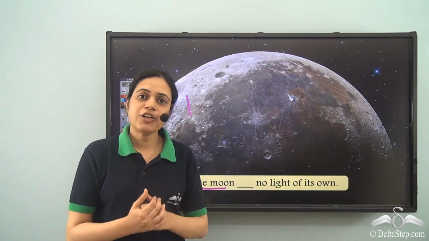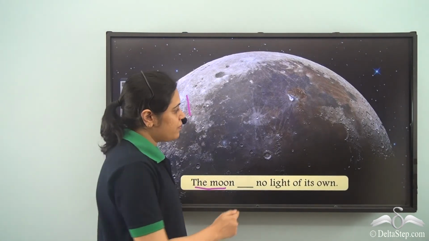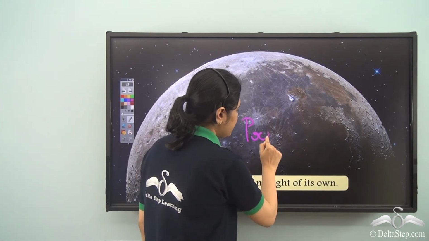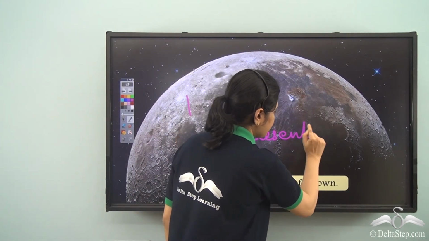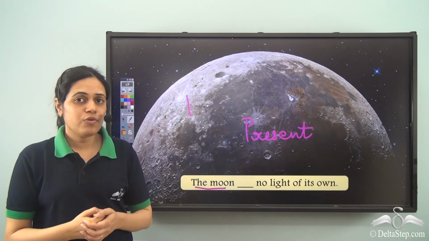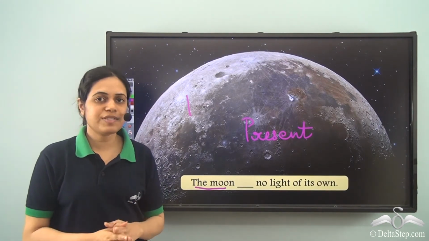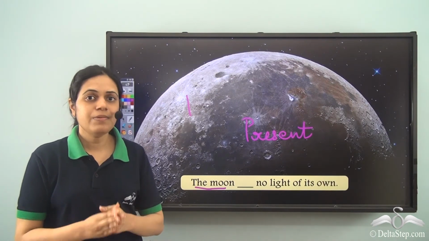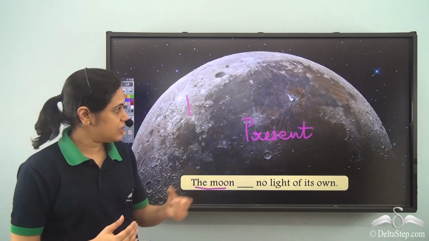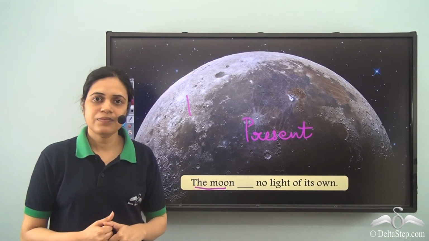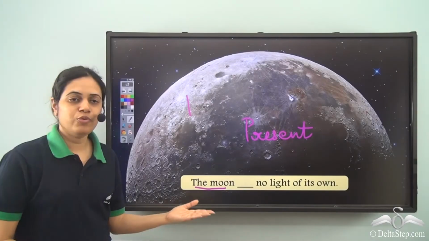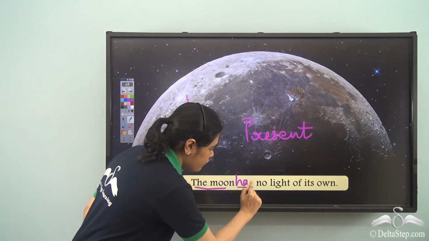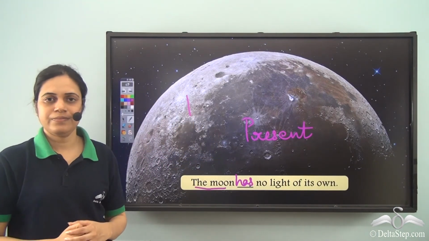Now we are talking in present tense because the moon still does not possess any light of its own. So what is the form of have verb used for third person singular present? Has. The moon has no light of its own.